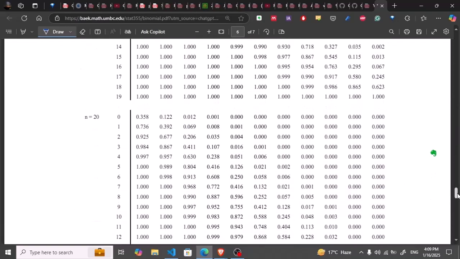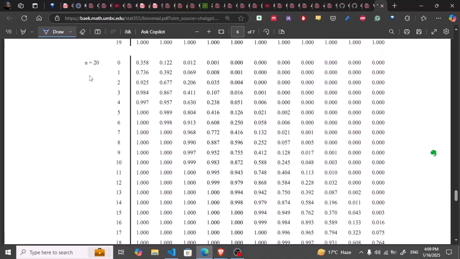Okay, so this is what we have, 20, and here these are the values for the probability 0.9, because this is basically the second last column, and the two probabilities which we want to find here are for c equal to 18 and c equal to 17. For c equal to 18 we have this one, so this is 0.608, and the second one, for 17, less than or equal to 17, is